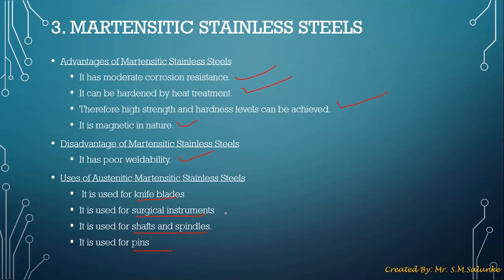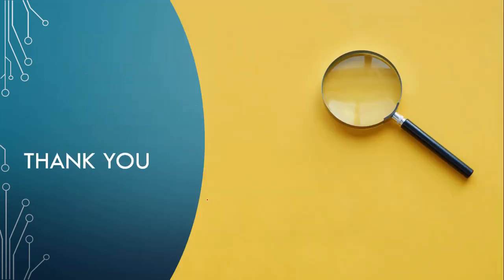So if you are asked which of the following are applications of martensitic stainless steel, you should look for knife blades, surgical instruments, shaft spindles, and pins. These are the applications of martensitic steels because they can be hardened by heat treatment, so we can manufacture these tools and equipment with the help of martensitic stainless steel.